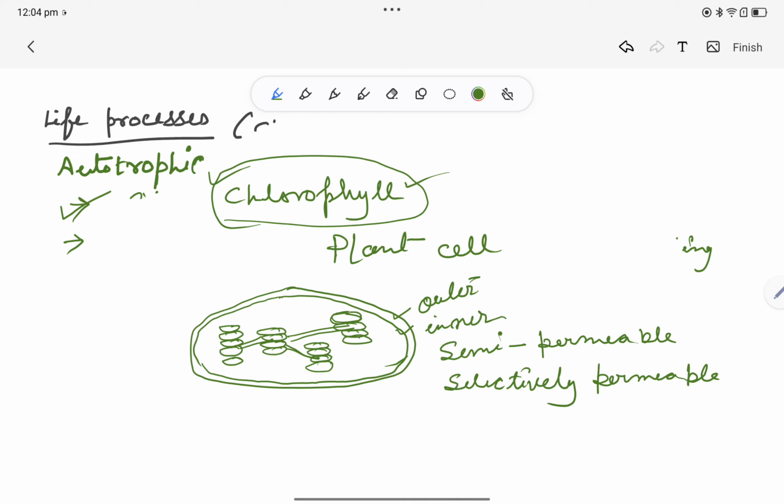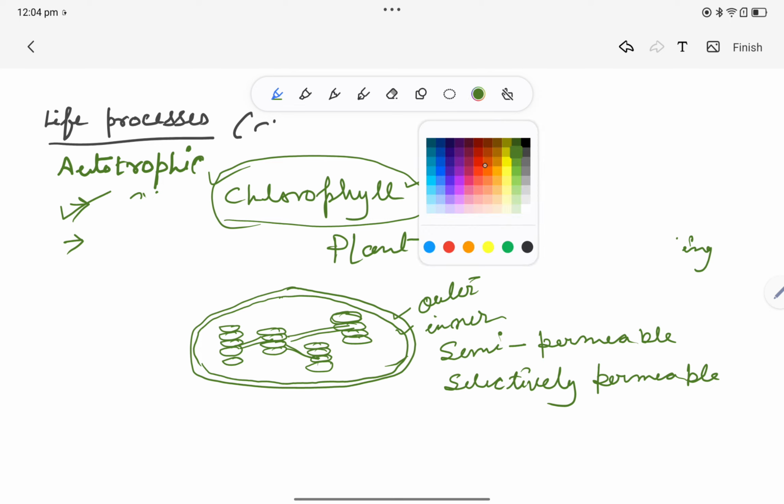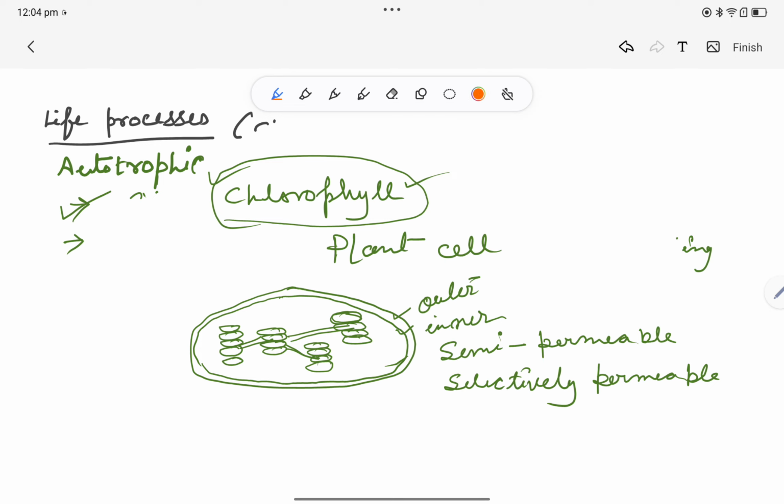Okay, now we will talk about these coins. These coin like structures are called thylakoid. Fine, I'm taking a different color. Now each thylakoid is stacked upon each other. So the stack of thylakoid is called granum.